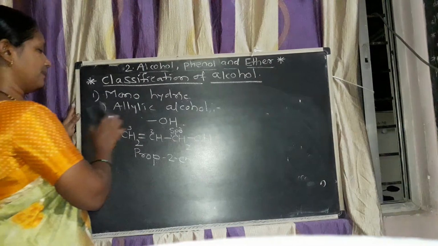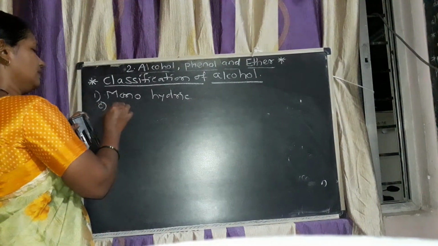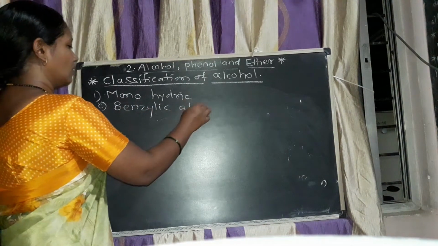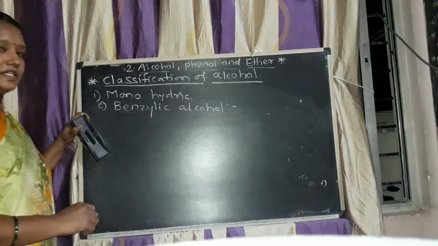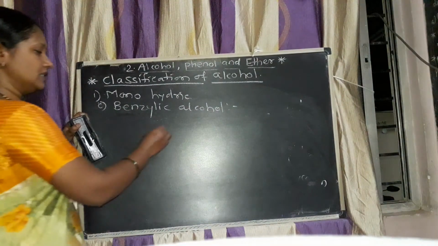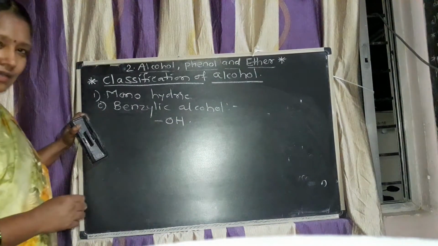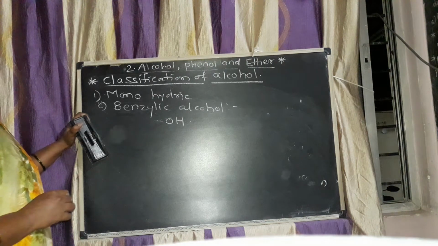Now the next subtype is the benzylic alcohol. Third one, benzylic alcohol. The heading itself suggests it: the OH group is attached to an sp3 hybridized carbon atom next to the aromatic ring.